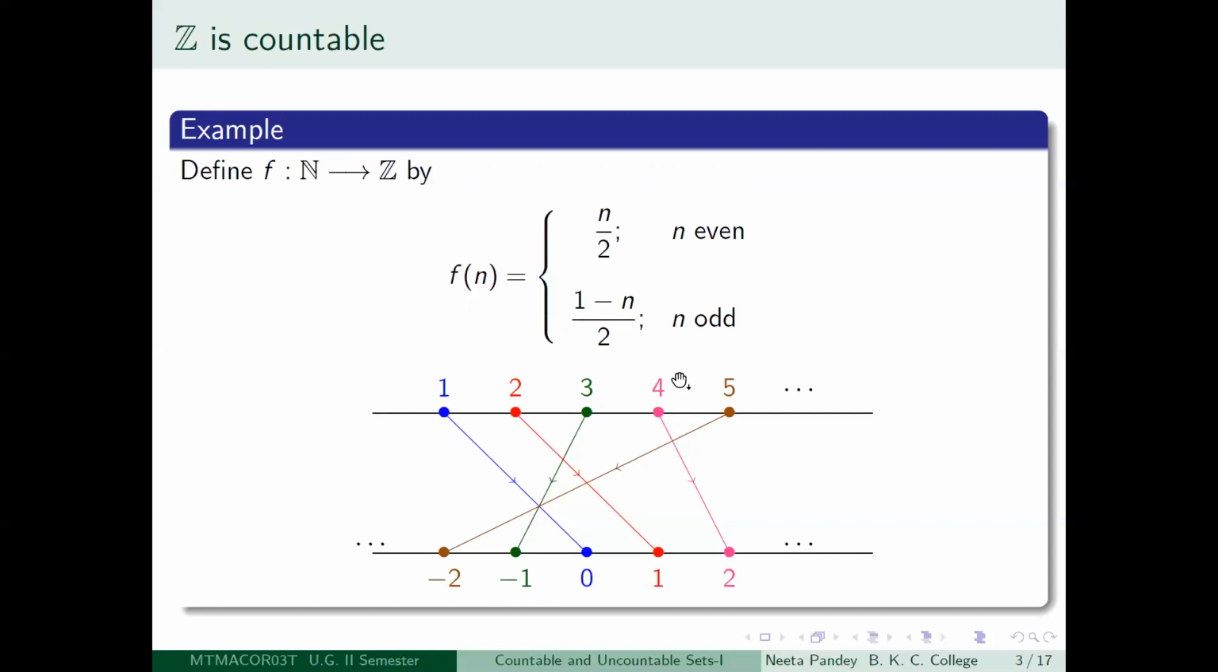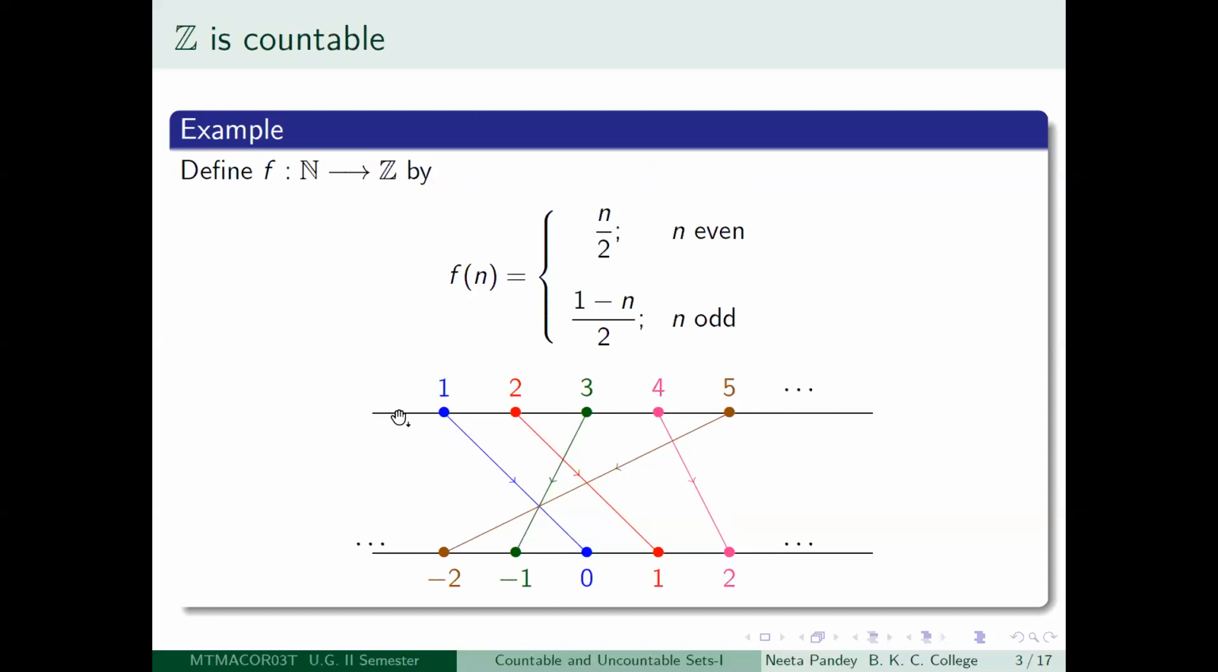So I have done two more cases. So if you take 4, then 4 is an even integer. So 4 divided by 2, so it should map to 2. And 5 is an odd integer. So it should map to 1 minus 5 divided by 2. So that is minus 4 divided by 2. So 5 will map to minus 2.